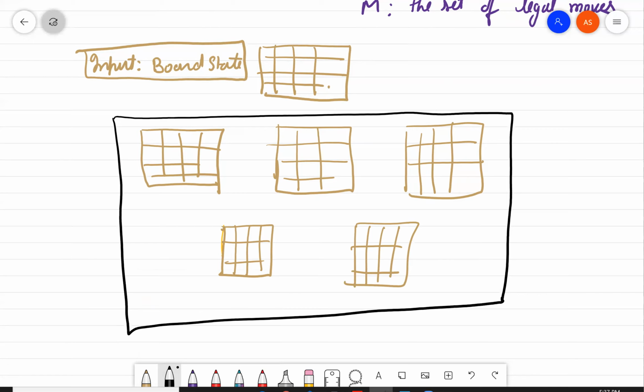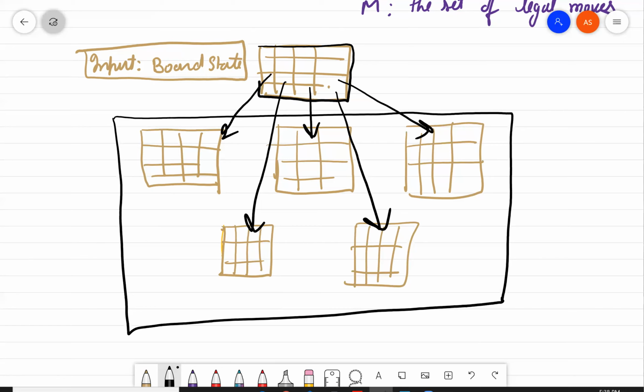This is the current board state, and from here the system has to choose which move. So this is the input board state, and output is the M moves.